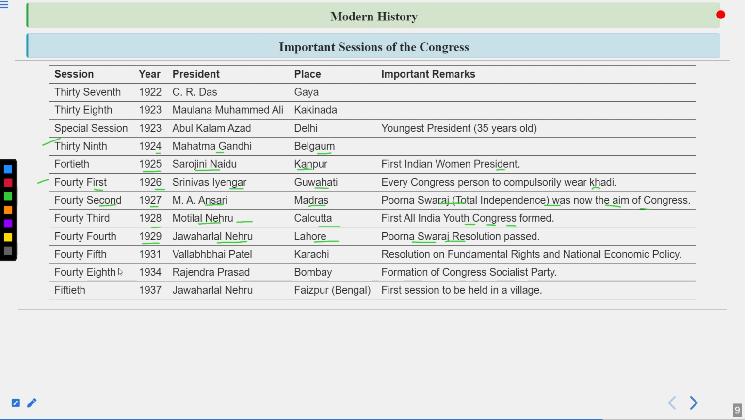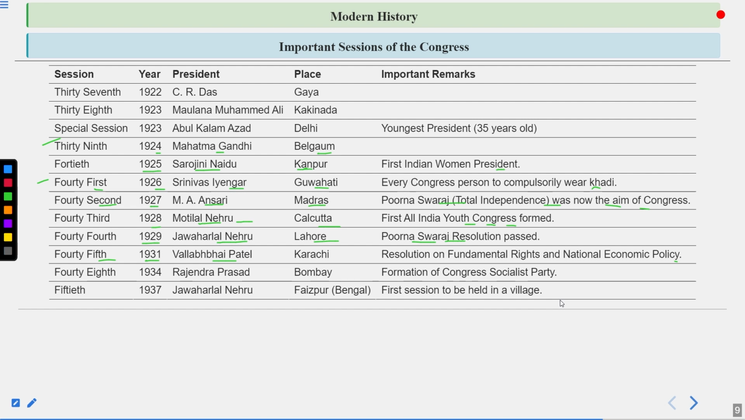That was the reason. Then in 1931, the Karachi session happened, the 45th session, and Vallabhbhai Patel became the president of this session. A resolution on fundamental rights and national economic policy was put forward. We know the Simon Commission came to India in 1928, and they were traveling all around India, meeting different people, and making the report.